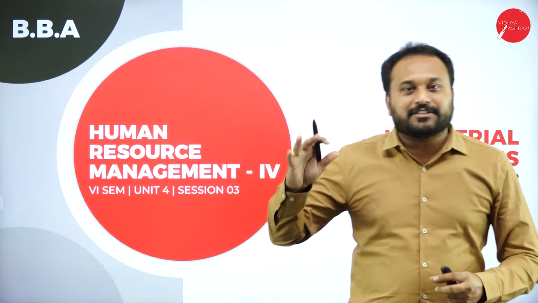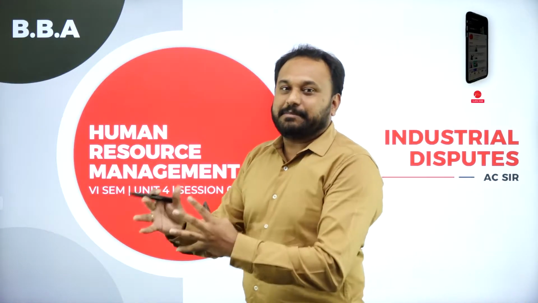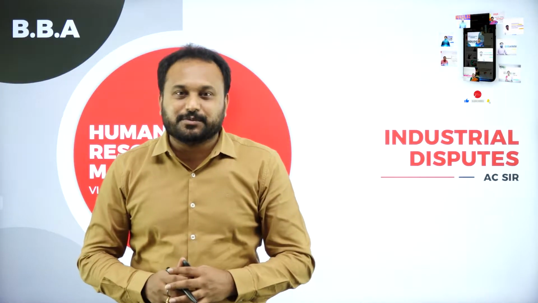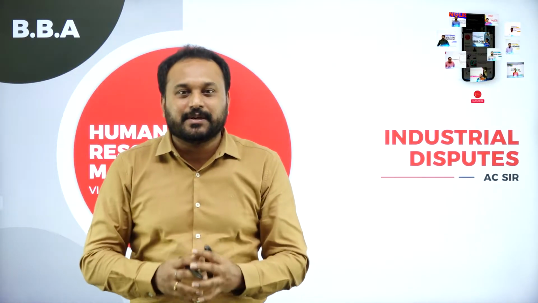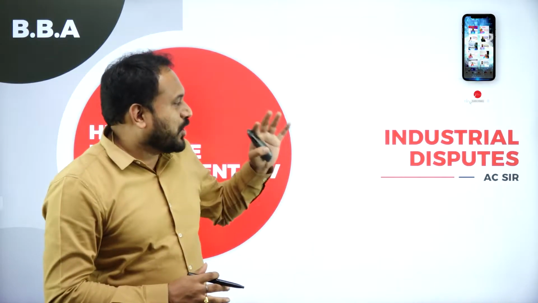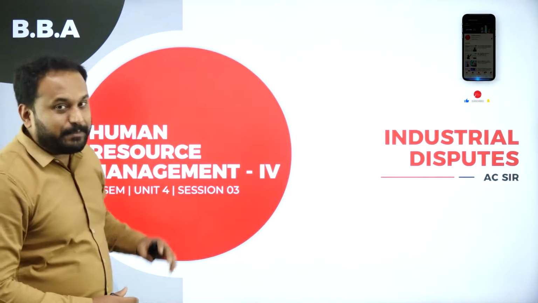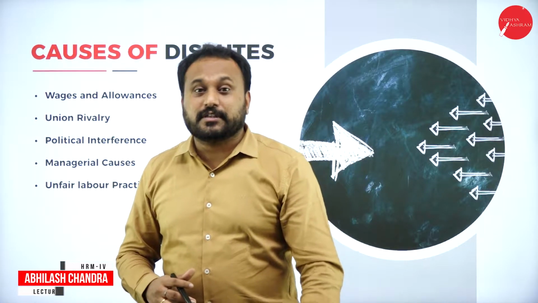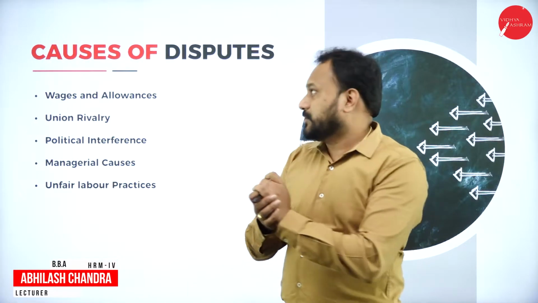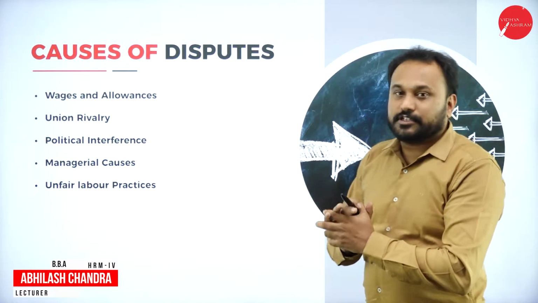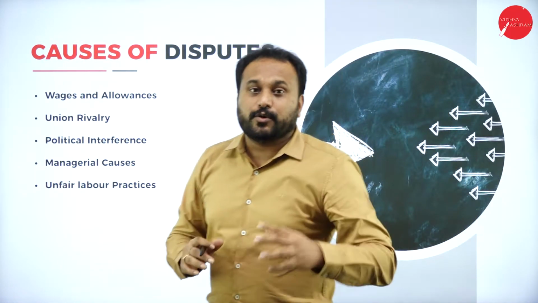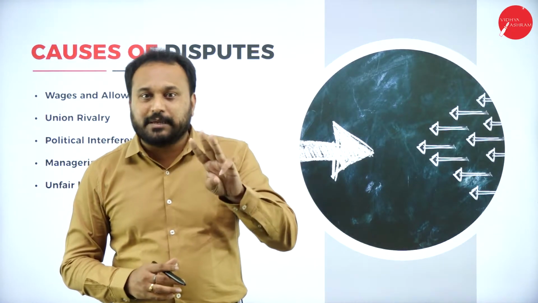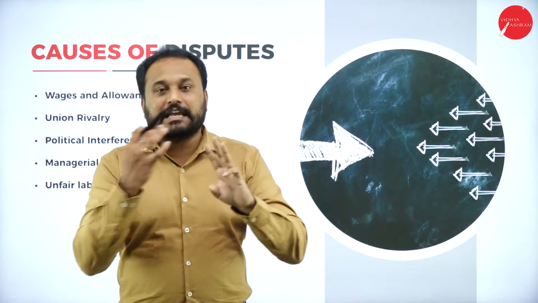Now what exactly are industrial disputes? Primary strike, secondary strike, we all went through. If you have not watched the videos of session 1, session 2 and 3, please do watch them here. Now when we go with the third session, please understand, we are going with the topic called the dispute, what are the causes of dispute. So when we understand the causes of dispute, we get clarity about the things which happen in the industry. So we have three people: employer, employee, and the government.